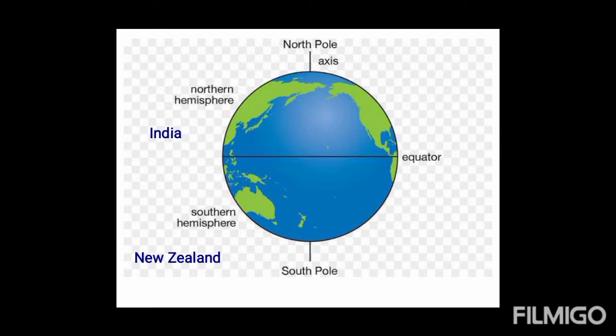So Yukta lives in India. She is in the northern hemisphere. And who is that? Dia. Dia lives in New Zealand, that is in the southern hemisphere. So both hemispheres are totally different in season and totally opposite to each other. That's why they have different types of seasons.